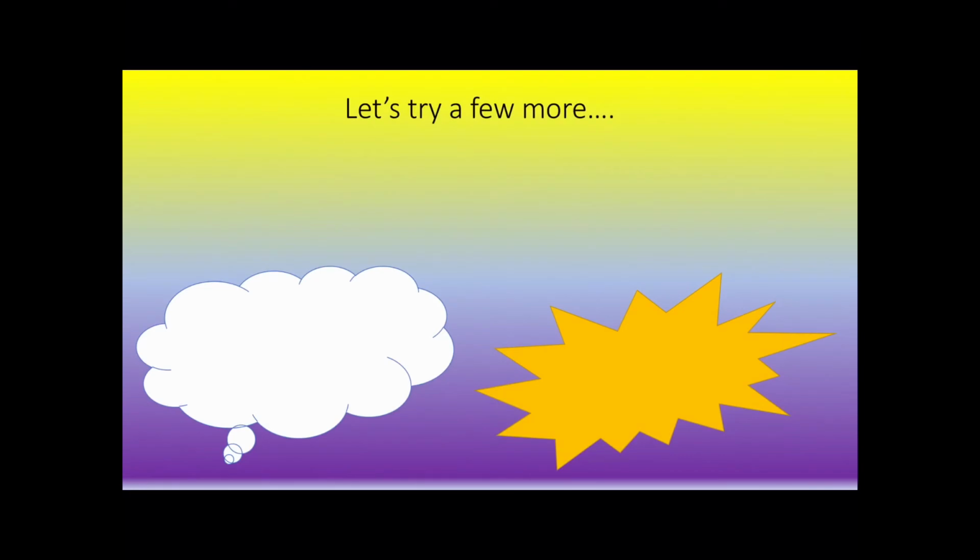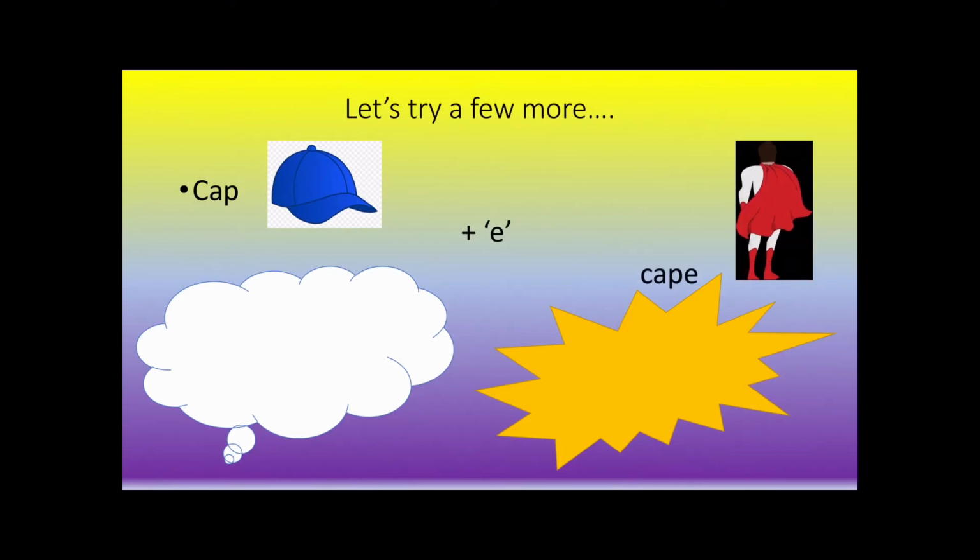Let's try a few more. Cap. If we add E, what would cap become? Cape. Let's read the words in the cloud. Hug, kit, rod, cut, fat.